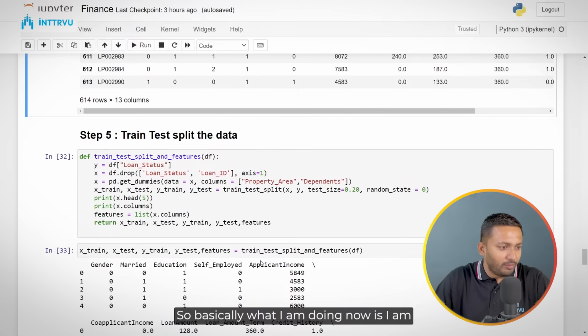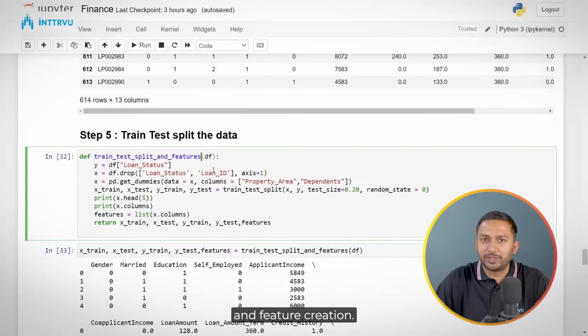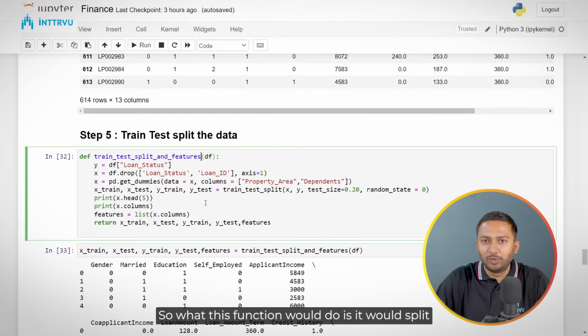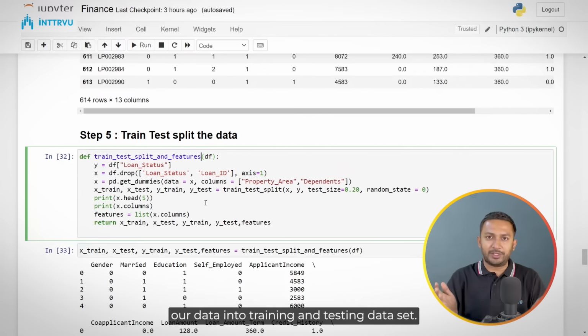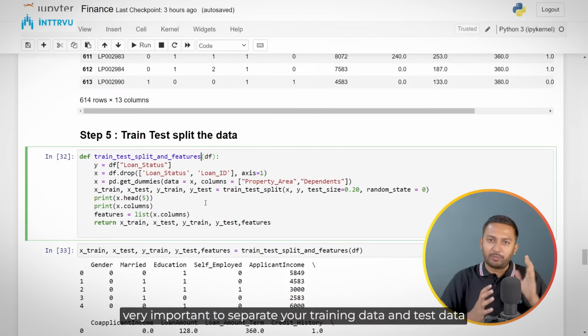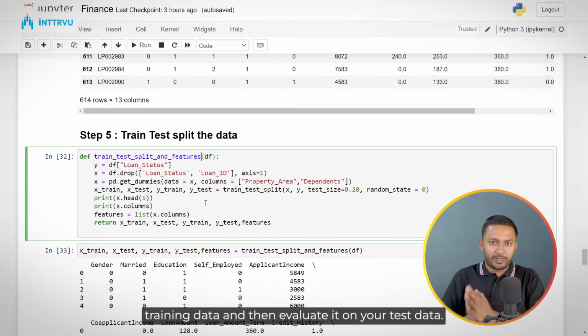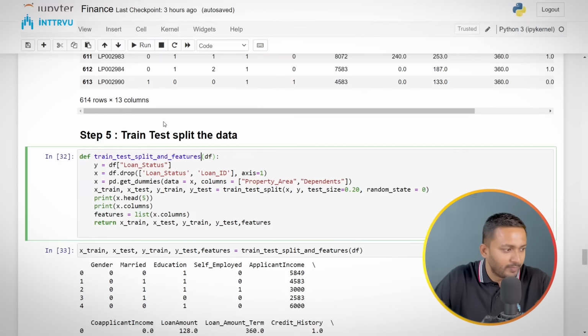So basically what I'm doing now is I'm creating a function here for training and testing data split and feature creation. What this function would do is split our data into training and testing data sets. Because whenever you build any machine learning model, it is very important to separate your training data and test data, because then you can train your machine learning model on training data and then evaluate it on your test data. So that's what we are going to do over here.